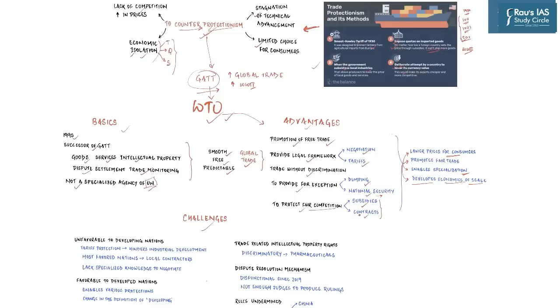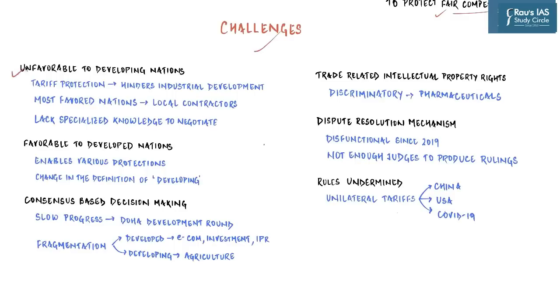There are a lot of areas where the WTO has been severely criticized. On one hand, it is true that it has led to counter-protectionism, but on the other hand, it is also true that it has given rise to inequalities, not just in terms of wealth, but also in terms of industrial and other kinds of development. Let us understand how. So first and foremost criticism of the WTO is that it is unfavorable to developing nations because it is derived from GATT, which was established in the context of World War II, and all the victors and the global north came together to frame rules which were very beneficial to them.